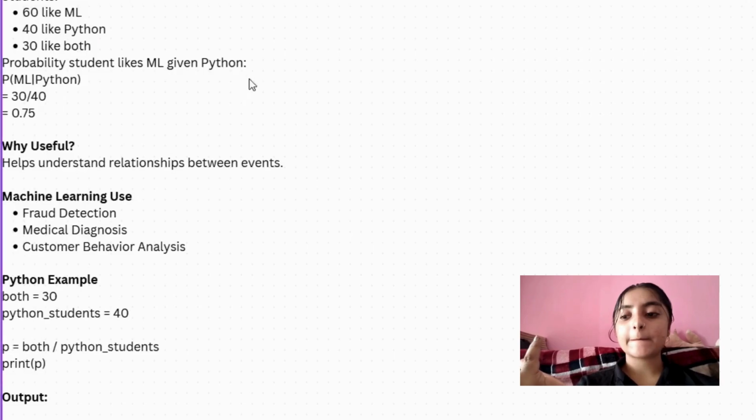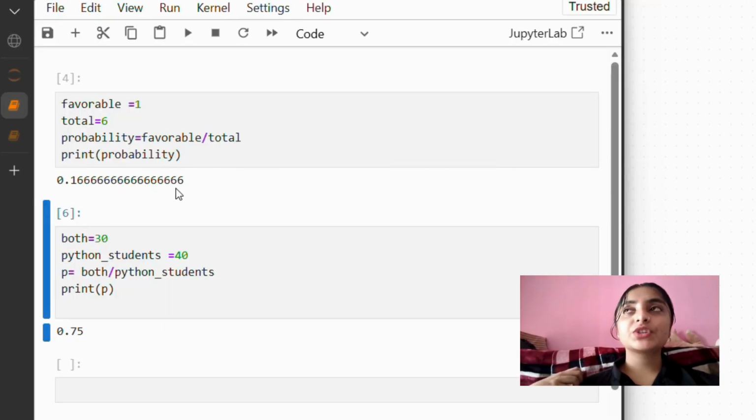So we'll see where it is useful. In machine learning, it is used in fraud detection. For example, given a transaction, if the transaction is from a foreign country, what is the probability that it is going to be fraud? This is conditional probability.